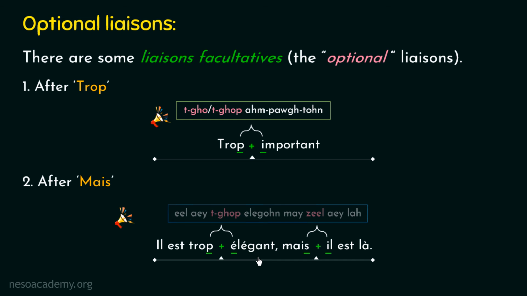So here you have two choices. If you don't want to apply the liaison, you can simply pronounce it like il est trop élégant, mais il est là. And if you are in a more formal situation, then you can simply pronounce it like il est trop élégant, mais il est là. Alright? So it means he is too elegant, but he is there. So that's all about the second case of optional liaison.